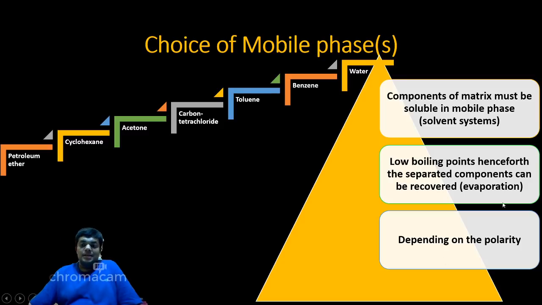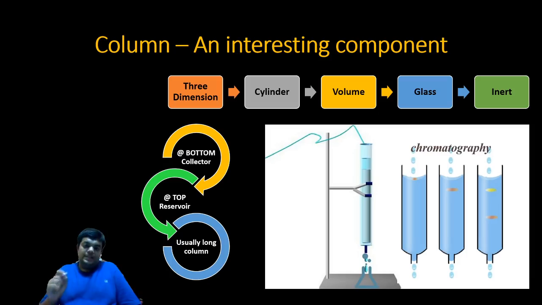So this is the reason why we are using a low boiling point mobile phase: the components that are separated can be recovered by evaporating the low boiling point mobile phase.